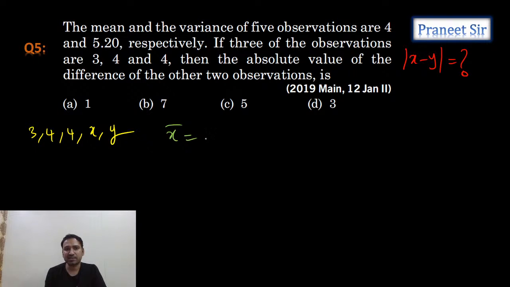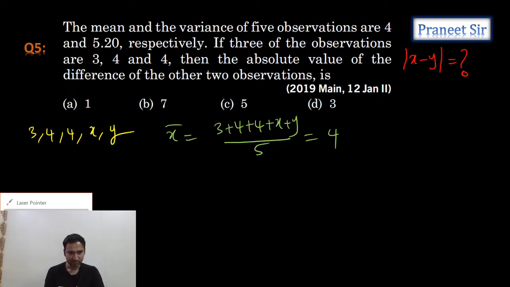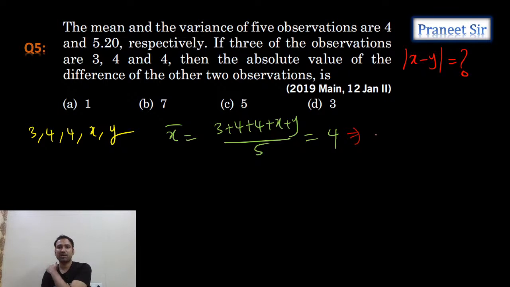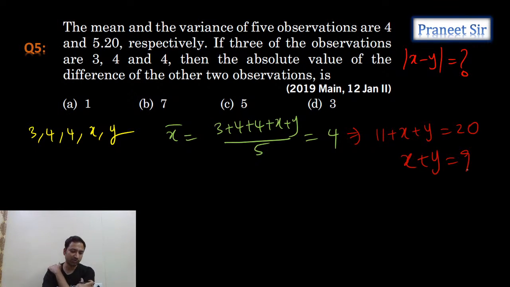Mean is equal to x bar is equal to the sum of the observations by the total number of observations, which is equal to 5. This is given as 4. So now cross multiply and simplify this. If you cross multiply and simplify this, how much do we get? 11, right? 11 plus x plus y is equal to 20. From this we can calculate x plus y as 9. Okay, we got one equation. Correct.